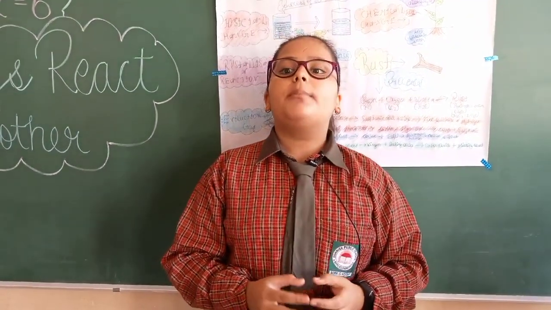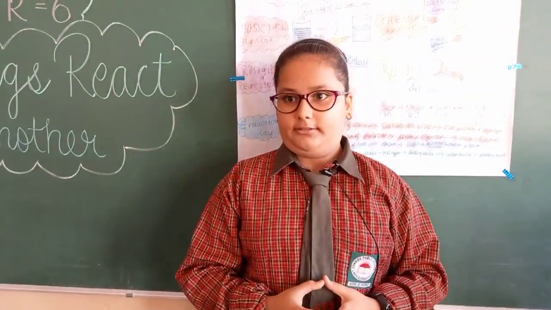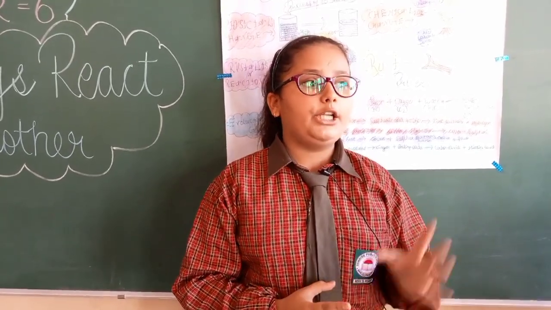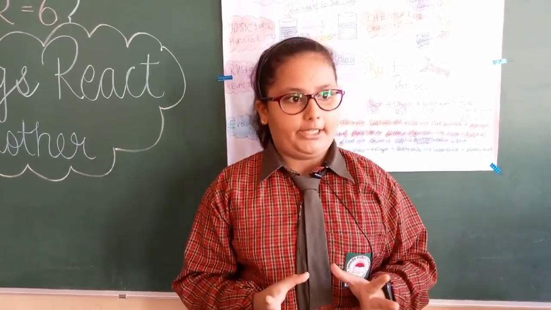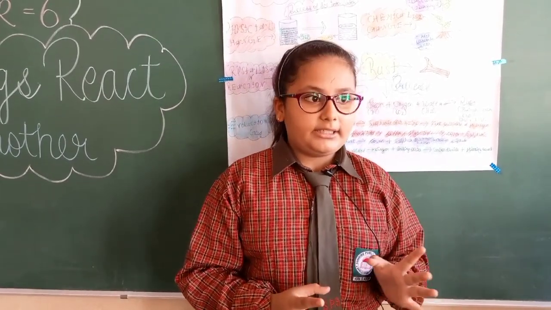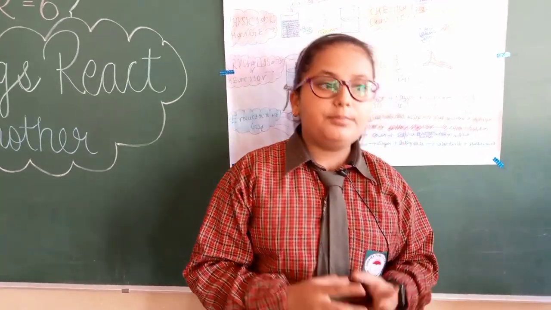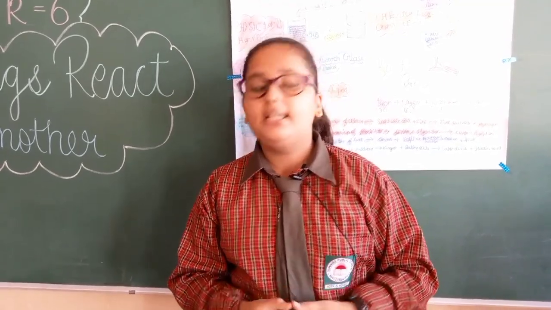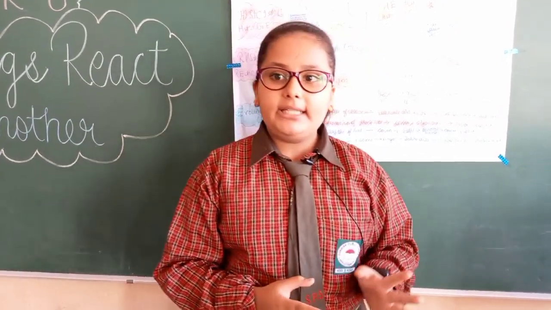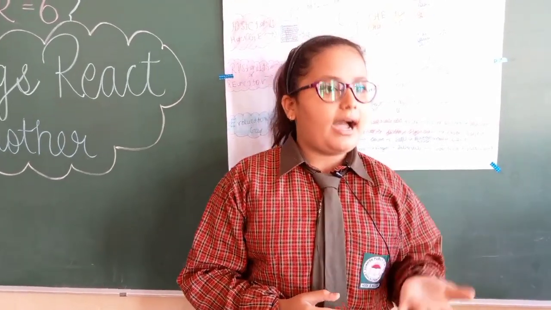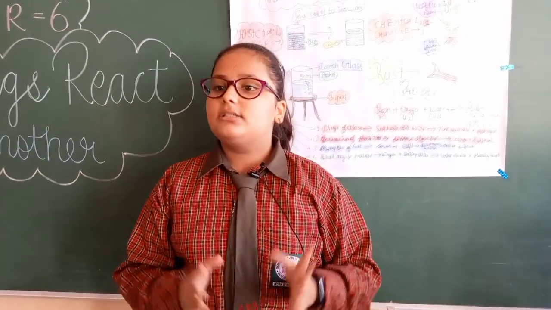Now let us talk about rusting of iron. What is rusting of iron? If you put an iron nail in contact with air, then an oxide layer covers the iron nail, and that is known as rust. What is rust? The oxide layer present on the iron nail is known as rust.